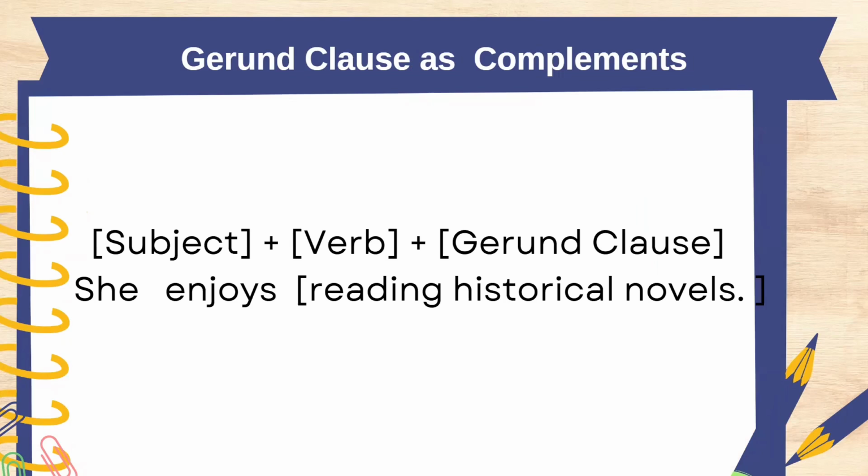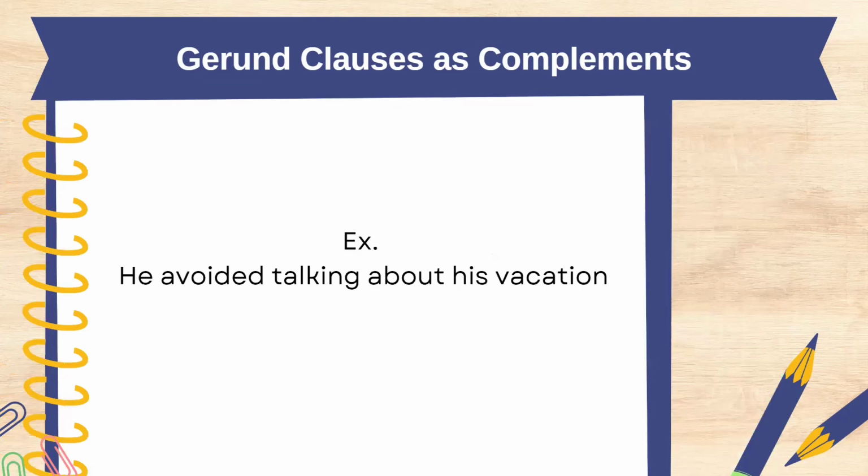So the subject in this sentence is she, and the verb used is enjoys, and the gerund clause used is reading historical novels. So the phrase reading historical novels tells us what she enjoys, and it completes the meaning of the verb enjoys. Did you get it? All right, let's have another example. Next slide, please.